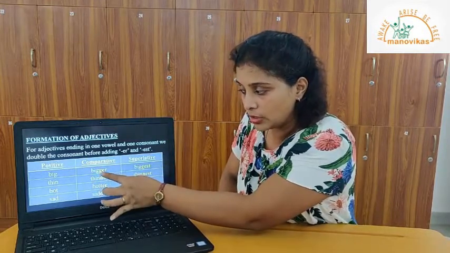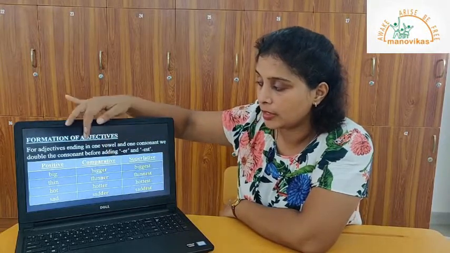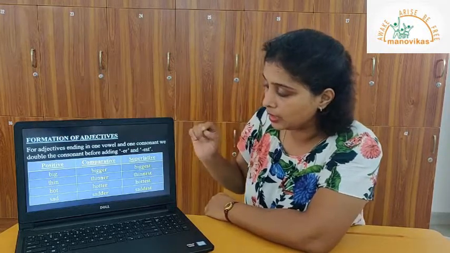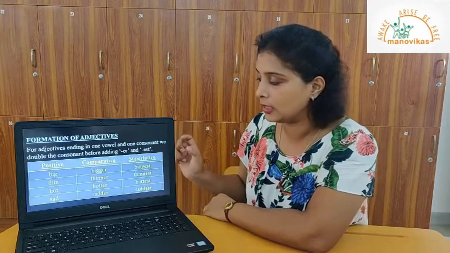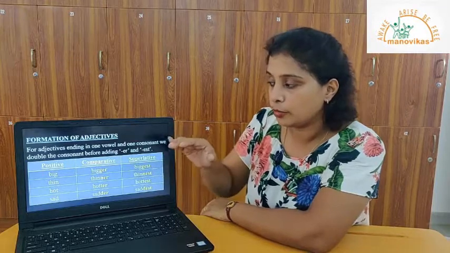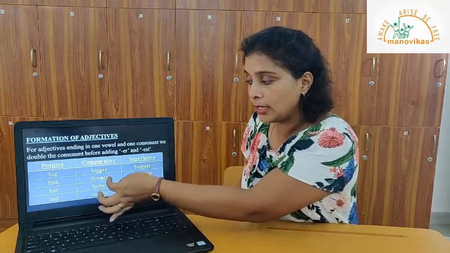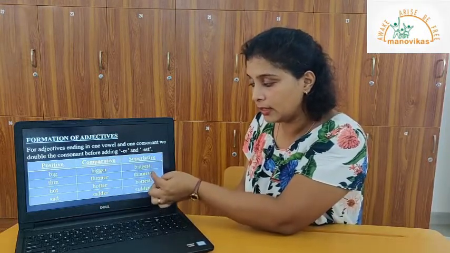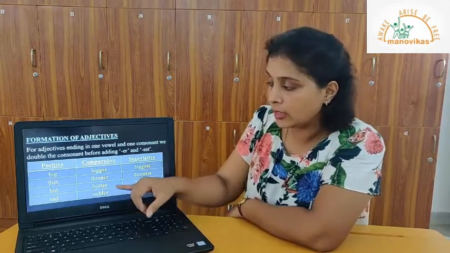You double the consonant G and you add the ER to form the comparative, and for the superlative, to this root big, you double the consonant and add an EST. So, from big we get bigger, biggest. From thin we get thinner by doubling the N, ER for the comparative, and thinnest, doubling the N, EST for the superlative degree. Hot becomes hotter.